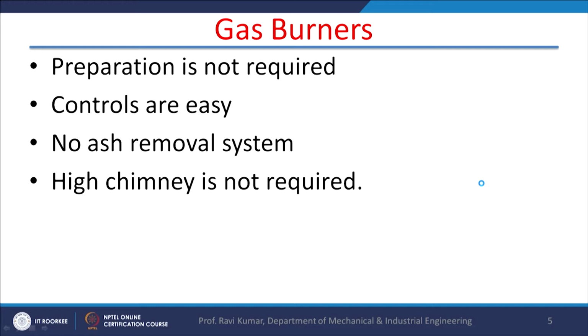Now after oil burners, there are gas burners. Their application is limited, but the benefit in the gas burner is that preparation is not required, because gas itself is a volatile fluid which is available in gaseous form. Control is easy. We can easily control the flow of the gas.